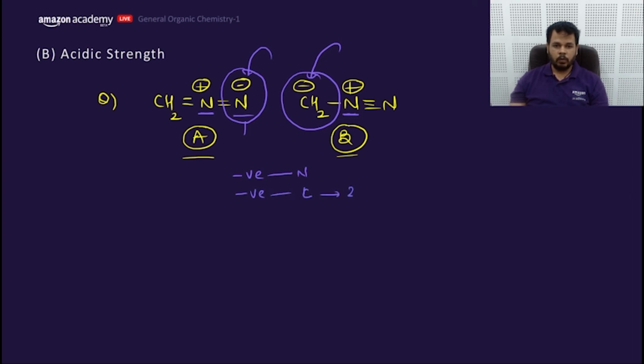Carbon has 2.5 electronegativity. Nitrogen has 3 electronegativity. Negative charge is more stable on more electronegative element, not less electronegative element. So what would be the answer, my dear friends? The point of difference is nitrogen. Negative charge would be more stable on nitrogen, not carbon. So this would be the order.